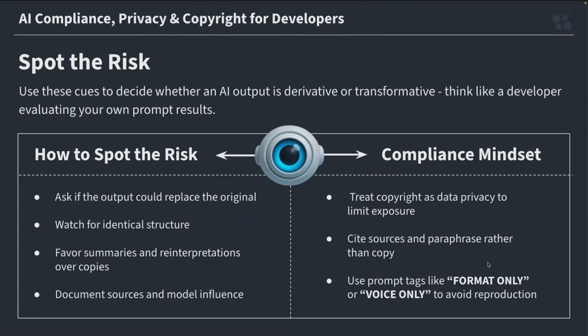So let's turn theory into practice and spot the risk. You've just learned that the difference between derivative and transformative use often decides whether your AI-assisted work is compliant or not. Now let's train your developer eye to spot the difference. Ask if the output could replace the original content. Also watch for identical structure. Favor summaries and reinterpretations over copies, and document sources and model influence.